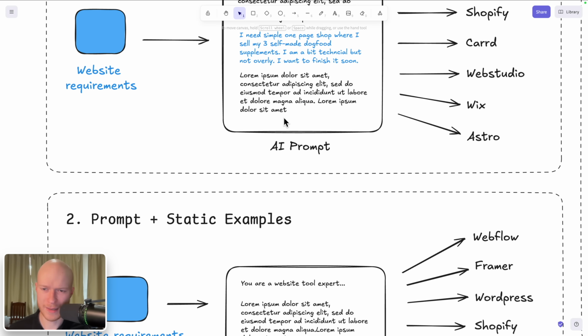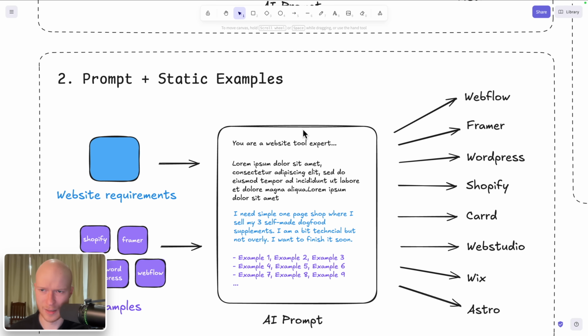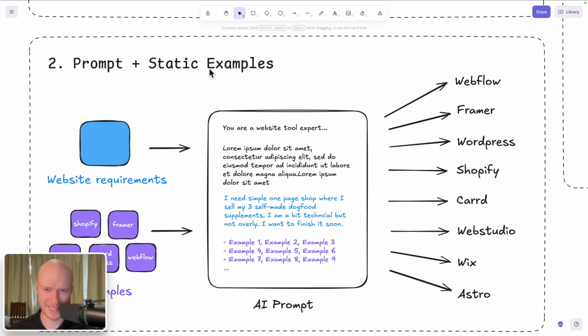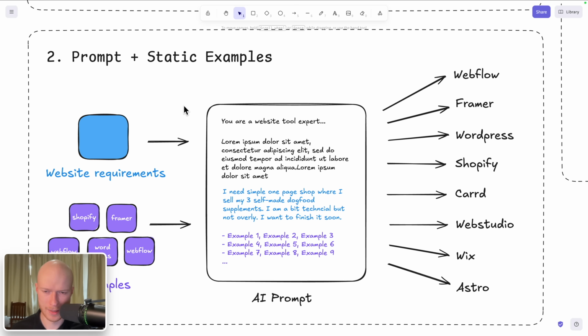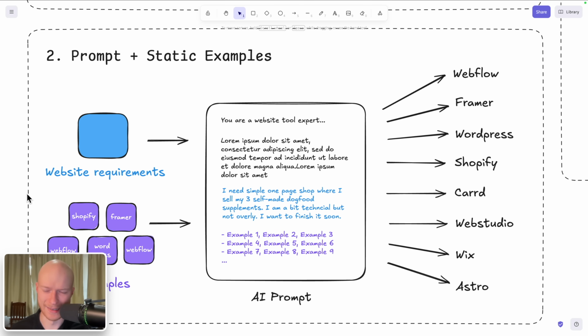So the first step that we could take to improve this is an approach which I call prompt plus static examples. We can create a list of examples that we write into this prompt. Every example will have an example requirement, so a short text about some imaginary website project. Then what I would recommend in that specific situation, so for example, Shopify, Framer, Webflow, WordPress, and things like that.